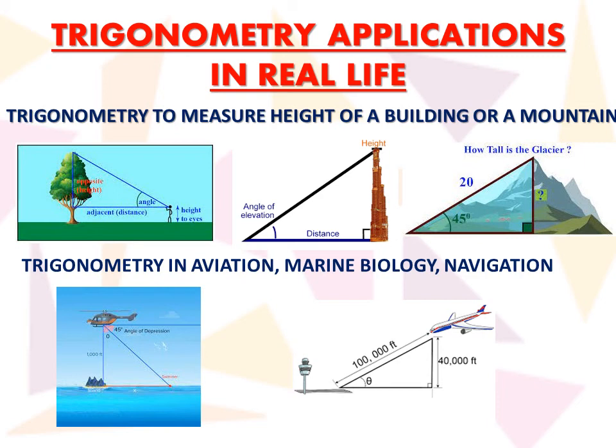In higher secondary classes, we will be calculating the height of a tree using the angle. In a similar way, we can calculate the height of a skyscraper, a monument, a pillar, or a mountain.